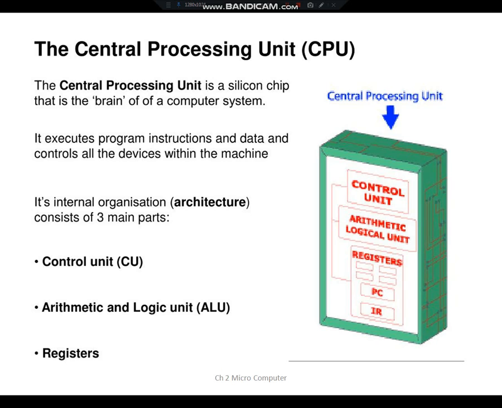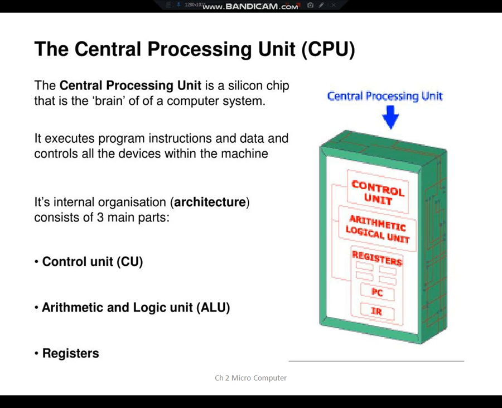Now, microcomputers are also termed as a computer on a chip, computer on a microprocessor. Understand? Because the most important part of a microcomputer is the CPU. CPU full form is central processing unit.